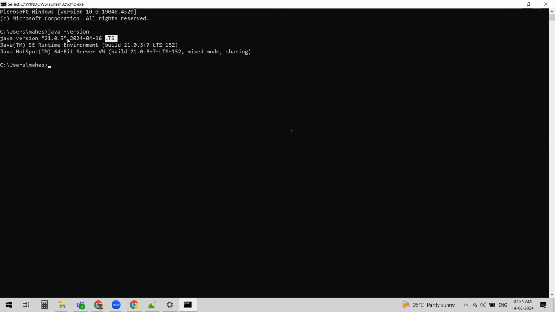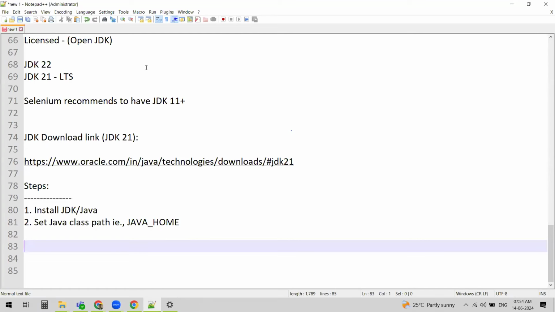So this is how you can confirm if you have Java installed on your machine or not, and it also gives you the version number, which version of Java you have. Hope it is clear till here. If it is clear for everyone, then we can move on to the next topic.